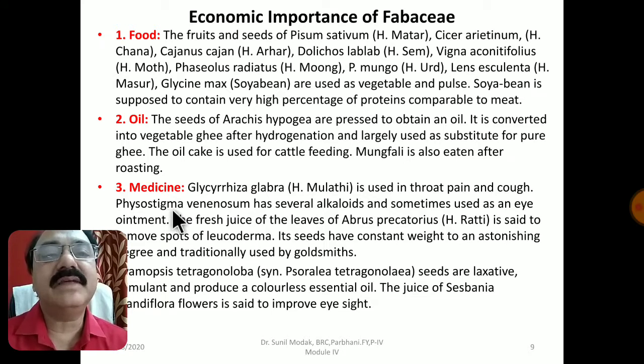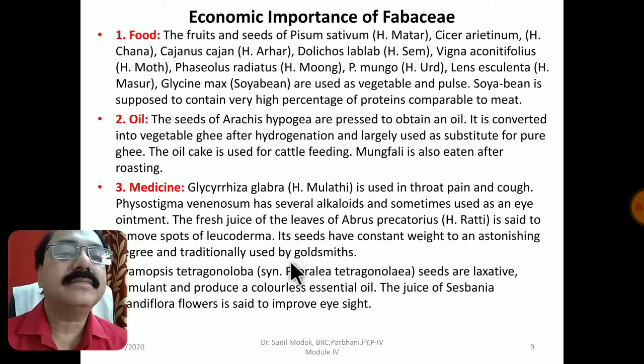If we talk about the medicinal importance, then Glycyrrhiza glabra, मुलेठी जिसको हम कहते हैं, is very important. It is used for throat pain and cough. Then Abrus precatorius, Ratti in Hindi or Gunj in Marathi, which is also said to have a lot of economic importance, and different types of plants are used as laxatives. Here you can see Sophora, Tetragonolobus, they are laxatives that help empty the bowel. Juice of Sesbania improves the eyesight.